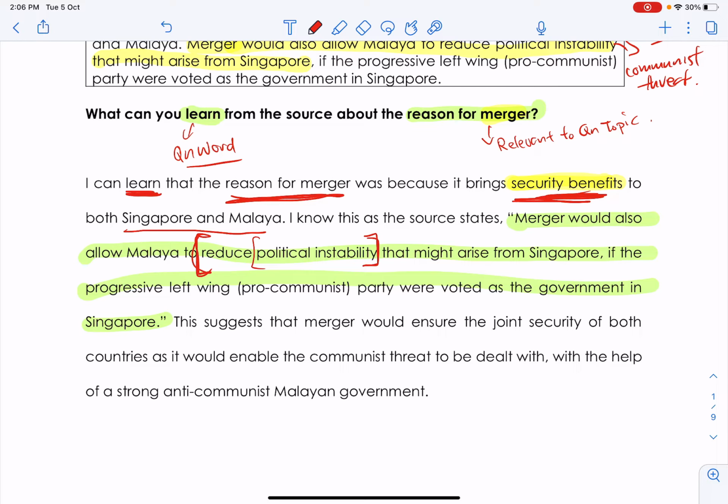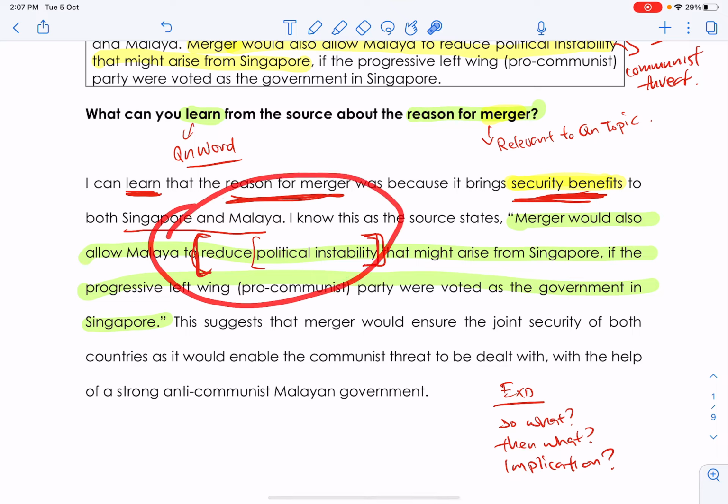So what, right? So when you explain, you can ask yourself the question, so what, then what, or what's the implication? Okay, what's the implication of reducing political instability? Well, you can reduce the communist threat, right? Or so what if you reduce political instability, right? What's the implication for this? The implication is it will help you to achieve peace, right? It will help you to achieve peace.